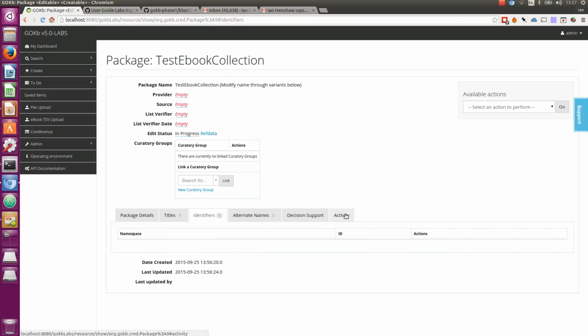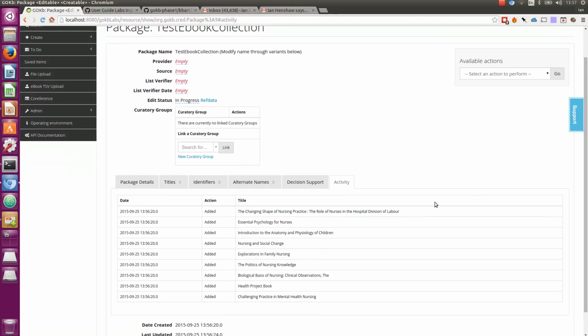I've got the usual other properties. The important new tab here is this activity tab, and this activity tab tracks what's happening. So you can see that we've got 9 lines here that say added, which tell us the various titles that were added. One of the big concerns with collections of ebooks is there can be thousands of books in a collection, but you might really be buying a collection because you're specifically interested in 3 titles. How do you know when those 3 titles disappear? So this publisher gives us a TSV file of the package, and then 2 days later they issue a new version of the package and a new file.